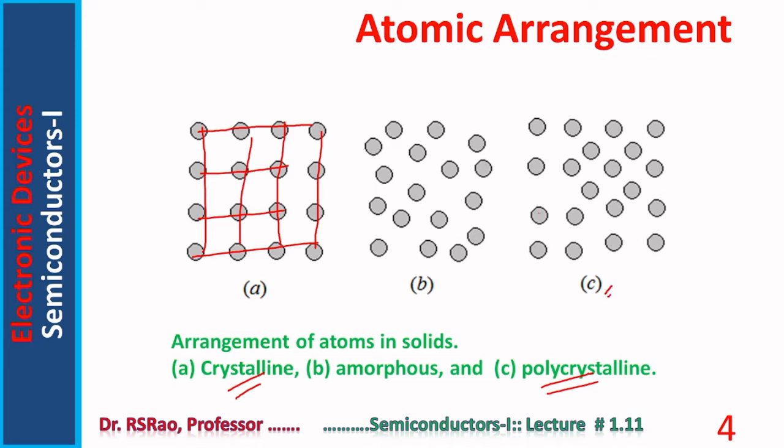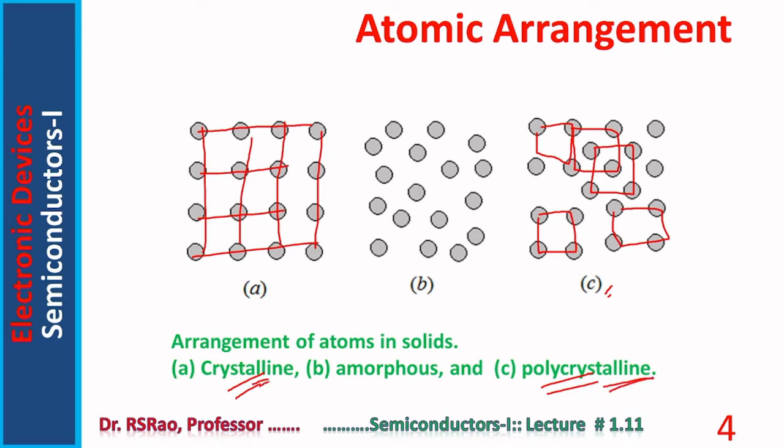In C, you can notice there are four atoms. These are repeating. So a certain repetition is there as well. You can notice there is a certain randomness, a certain amount of irregularity. This type of structure is called polycrystalline structure.